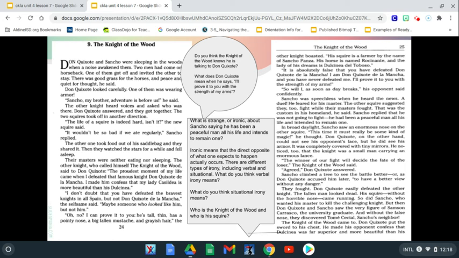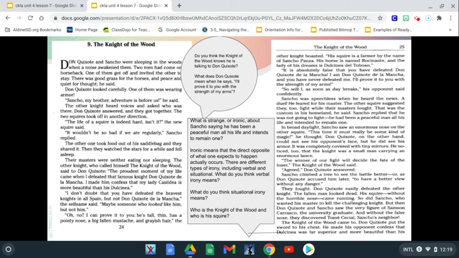The other knight boasted, "His squire is a farmer by the name of Sancho Panza. His horse is named Rocinante, and the lady of his dreams is Dulcinea del Toboso." "It is absolutely false that you have defeated Don Quixote de la Mancha. I am Don Quixote de la Mancha, and you have never defeated me. I'll prove it to you with the strength of my arms." "So will I, as soon as the day breaks," the opponent said confidently. Sancho was speechless when he heard the news. A duel? He feared for his master.